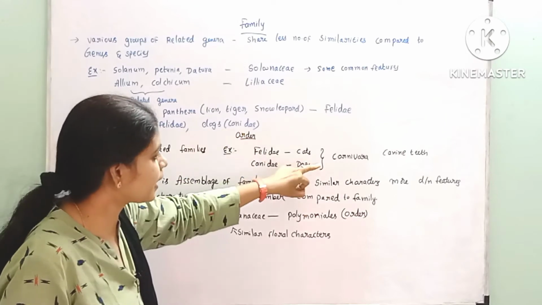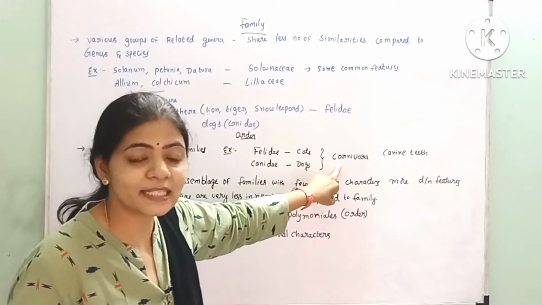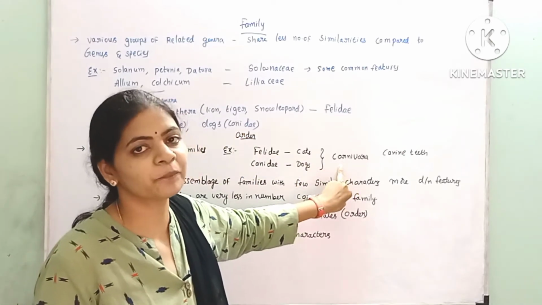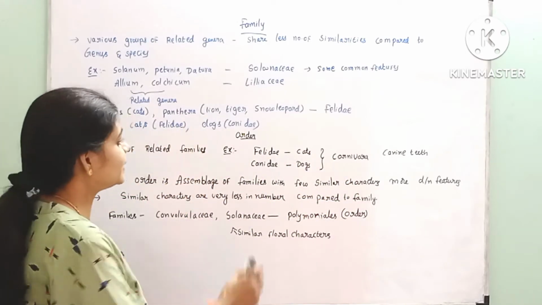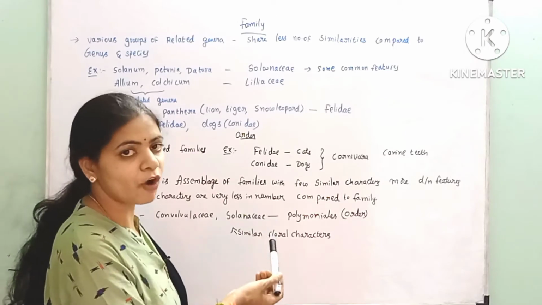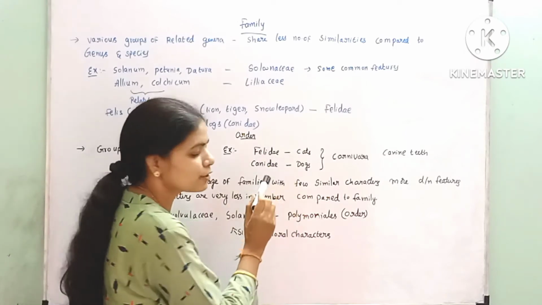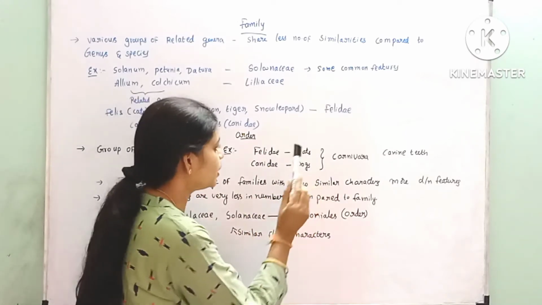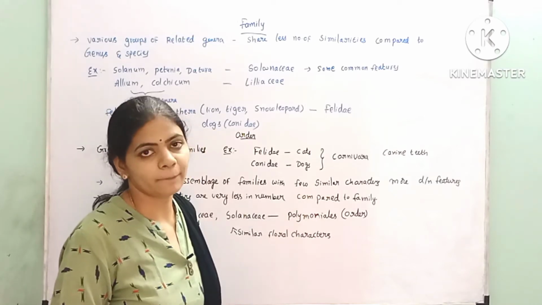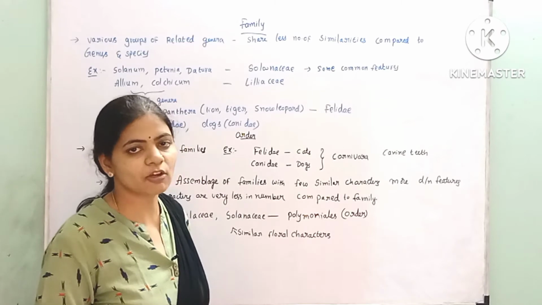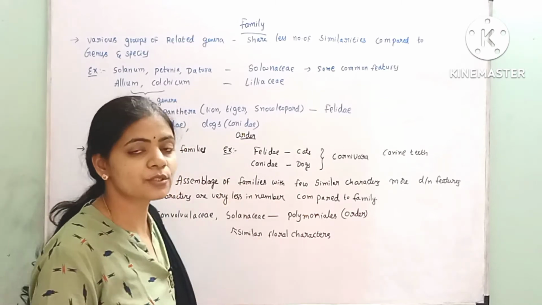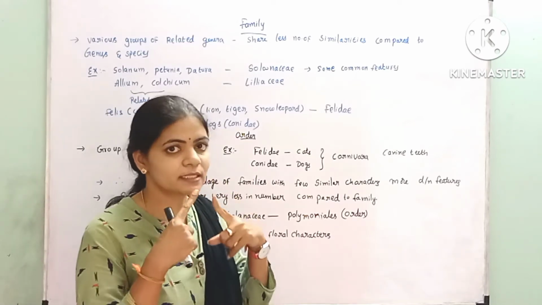Both of them were combined in one order, that is order Carnivora. In the family we had separated these, right? But in the case of order, both these cats and dogs come under a common order, Carnivora. Carnivores means the animals which feed on meat. And these two animals have canine teeth.